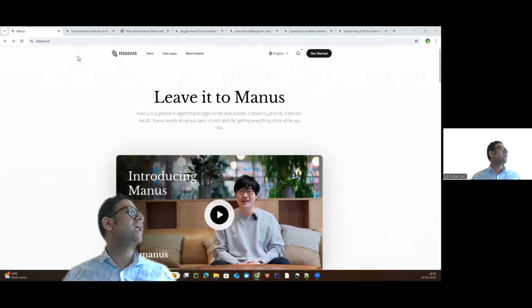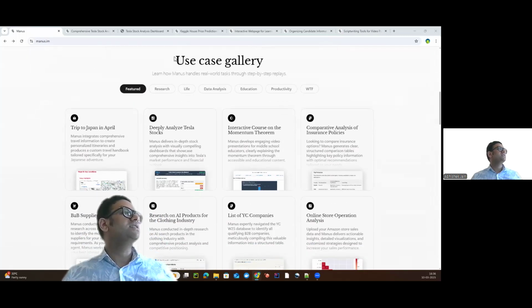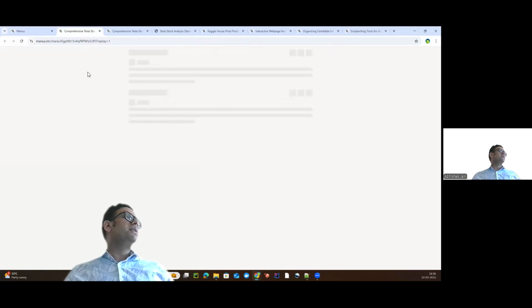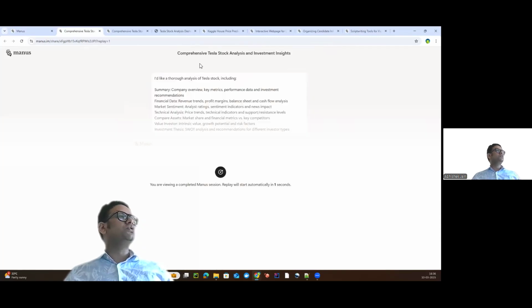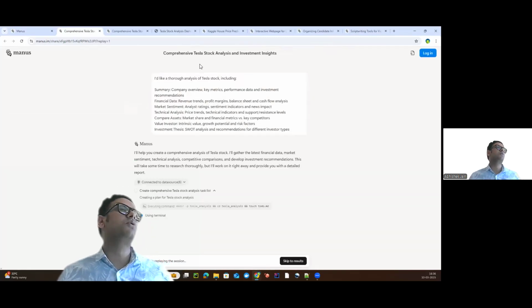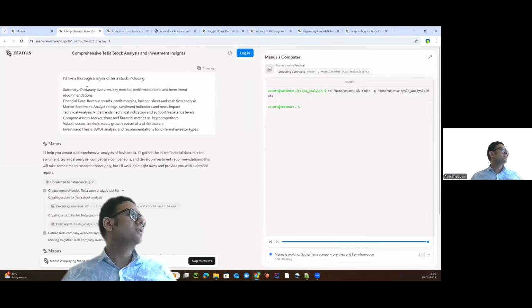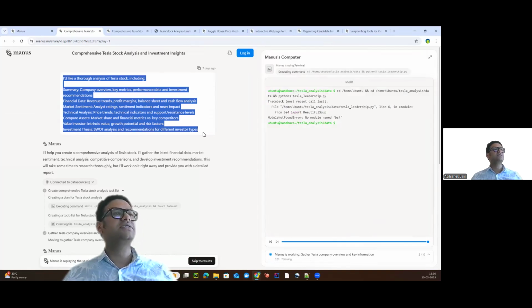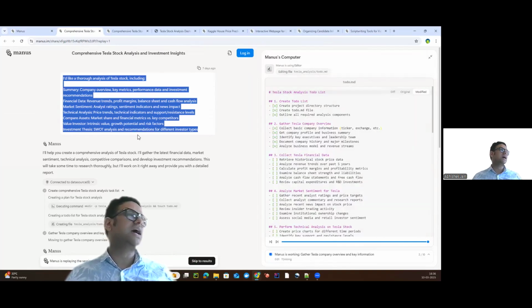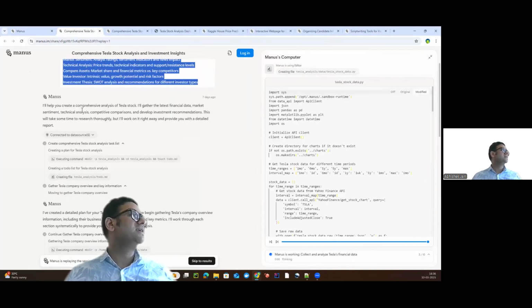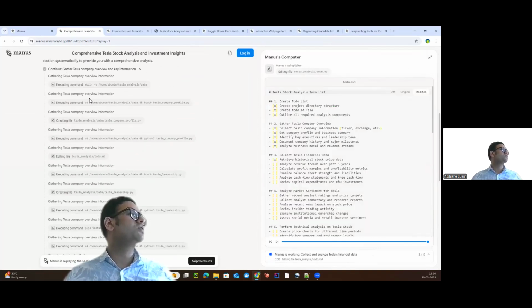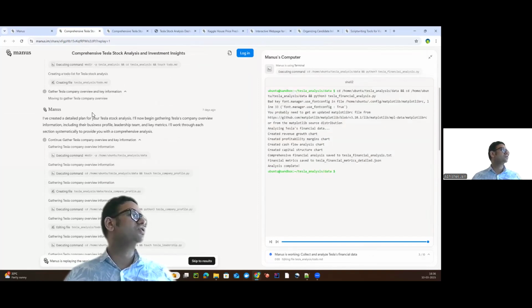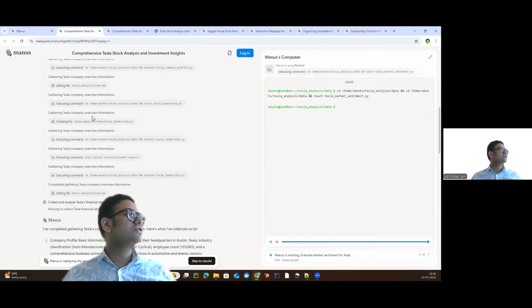You can go to manus.im, and if you scroll down, you can see various use cases, right? So if you just click on any of them, for example, this one, which is going to do the Tesla stock analysis and provide us an investment insight, you can see it starts from here, right? So it is basically asking for Tesla stock analysis and what should be the strategy for that. Now you can see it keeps asking questions and keeps getting responses, and whatever responses it gets, it keeps taking further actions on that.